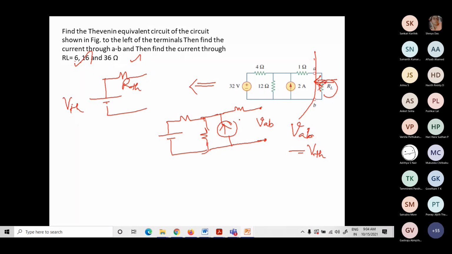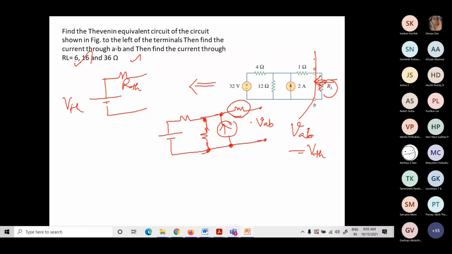Since this is an open circuit, definitely I will not have a current flow through this, so I will not have a voltage drop across this. Since this is a current source, it will be difficult, but if you look at the network, we don't have any resistor over here. So whatever is the voltage drop across this, the same will be available over here.